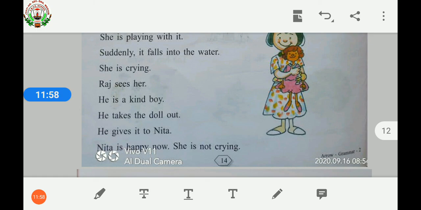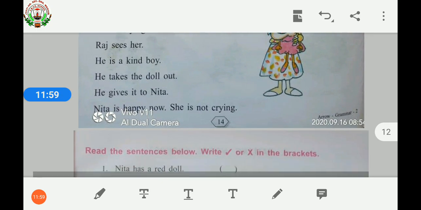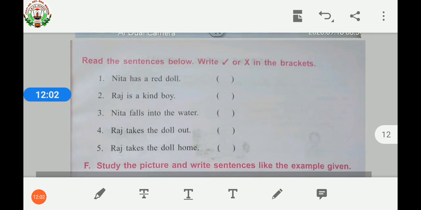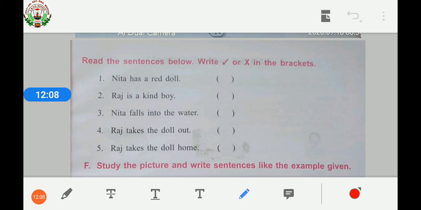Now, let's put right or wrong in the brackets after reading these sentences. First one, Neeta has a red doll. So, children, is this a correct statement? Yes, Neeta has a red doll. Second one, Raj is a kind boy. Is Raj a kind boy? Yes, Raj is a kind boy. It is also a correct statement.